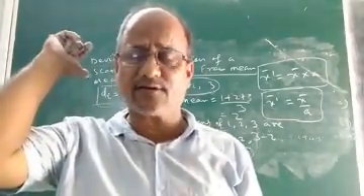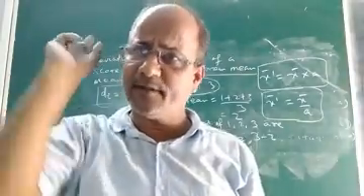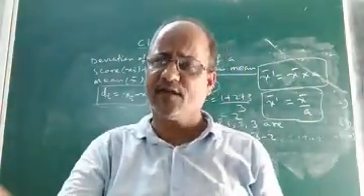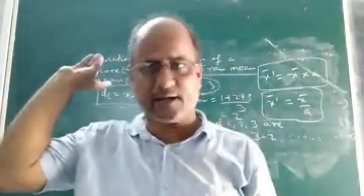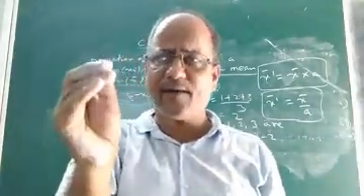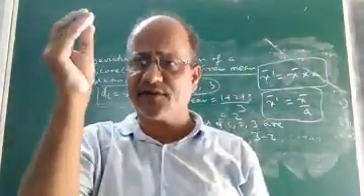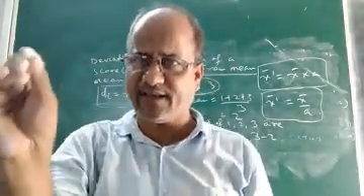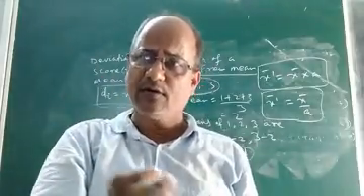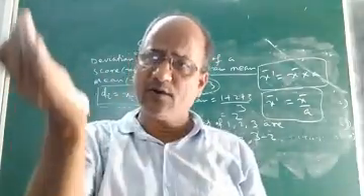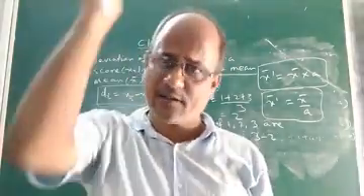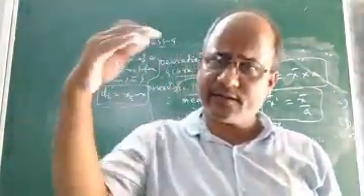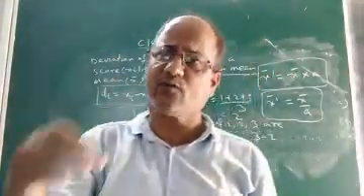Then I discussed a few properties of mean, 4 properties. 2 properties I proved and 2 I left, because the proof of those 2 is similar to properties number 1 and 2 that I discussed. You can easily verify that if each observation of a distribution is multiplied or divided by the same non-zero constant, say A, then the new mean will also be the actual mean multiplied or divided by the same constant.